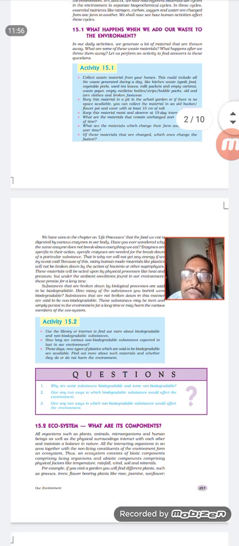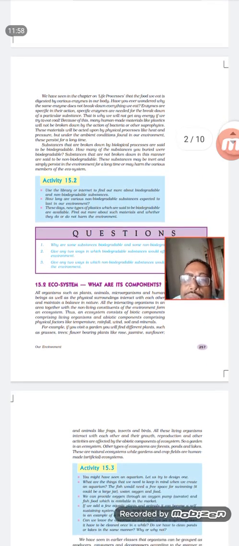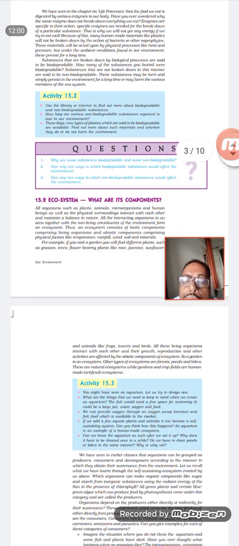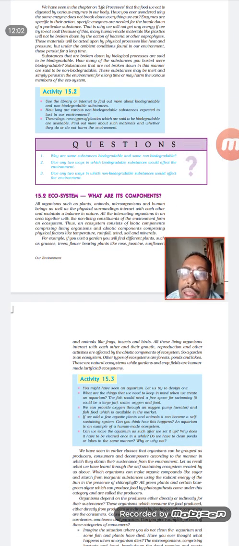Inside this we will be discussing the ecosystem. What is this ecosystem and what are its components? Ecosystem means the relation between the living and the non-living. That means how the living and non-living interact together, that particular system is known as an ecosystem.